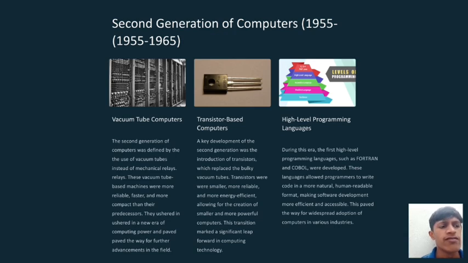High-level programming languages. During this era, the first high-level programming languages such as Fortran and COBOL were developed. These languages allowed programmers to write code in a more natural, human-readable format, making software development more efficient and accessible. This paved the way for widespread adoption of computers in various industries.